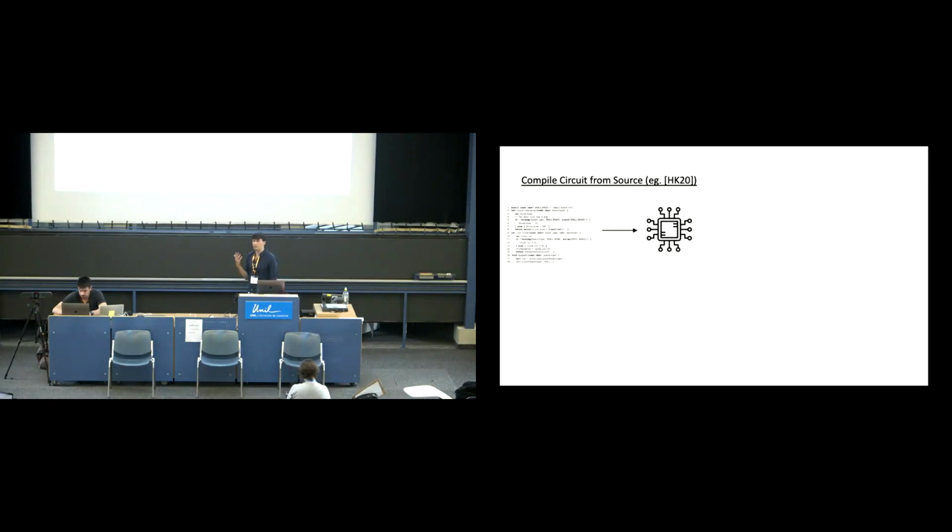And there's been a couple of other approaches in the past. So one approach from Heath and Kolesnikov in 2020, what they did is they took source code, and they compiled it into a circuit using a custom compiler, and then they would run zero-knowledge proofs over those circuits. So the problem with this approach is that you really need access to source code. And oftentimes, if you're a vulnerability researcher, you don't have source code. If you had source code, it would make your life a lot easier.